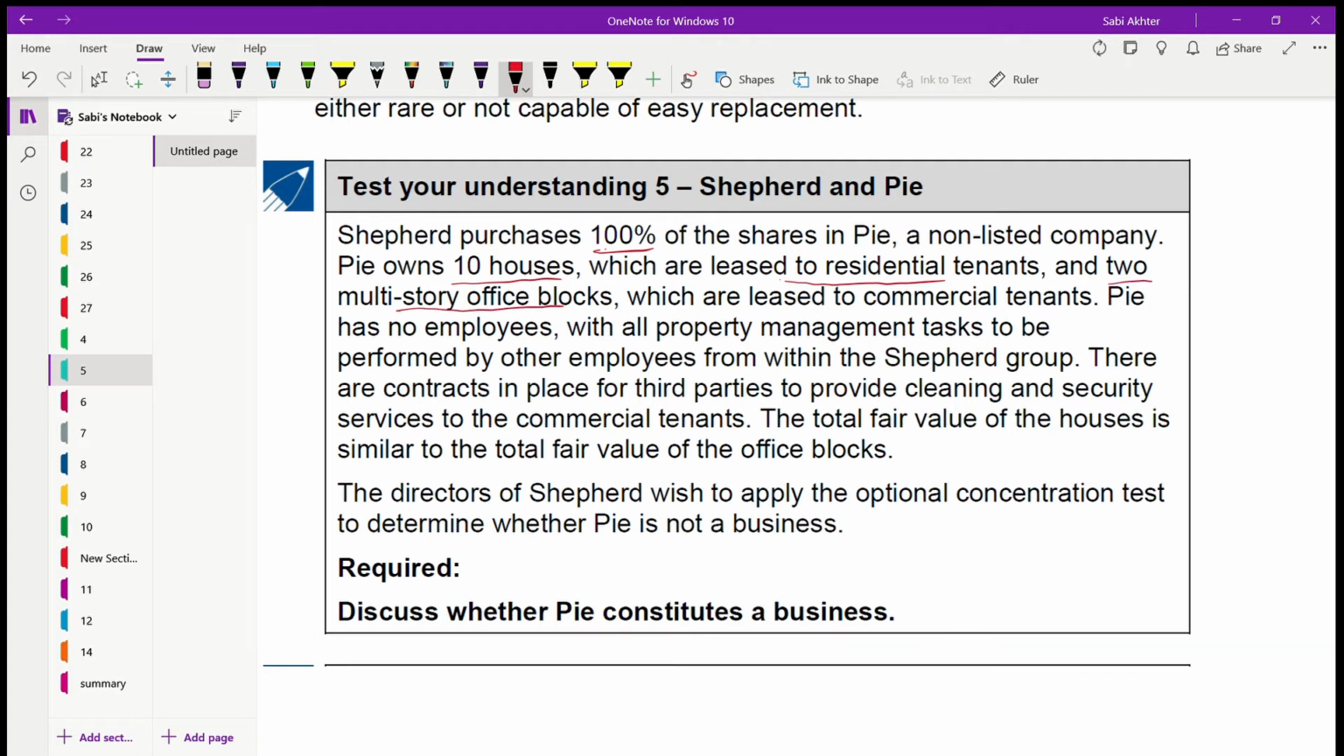Here they are now also having 2 multi-store office blocks which are leased to commercial tenant. Pie has no employees, with all property management tasks to be performed by other employees from within the Shepherd group. These are your processes they are giving you, okay? The tasks that property management should do. There are contracts in place for third parties to provide cleaning and security services to the commercial tenant. Total fair value of the house is similar to the total fair value of the office block. The directors of Shepherd wish to apply the optional concentration test to determine whether Pie is not a business.